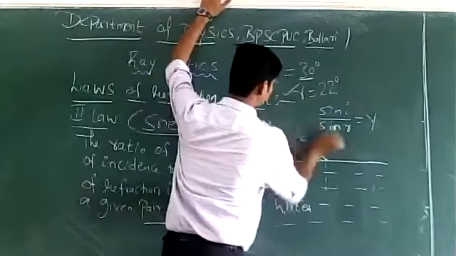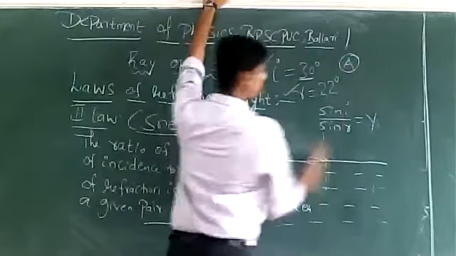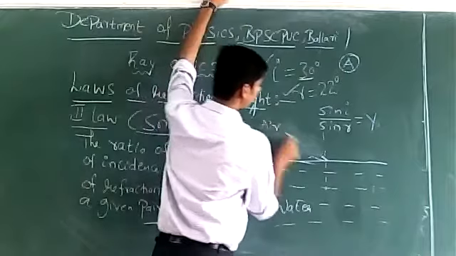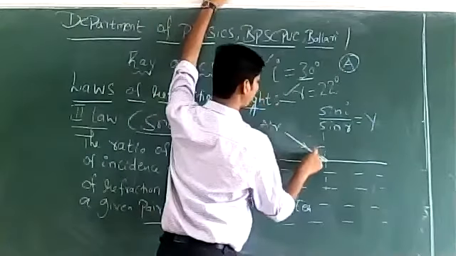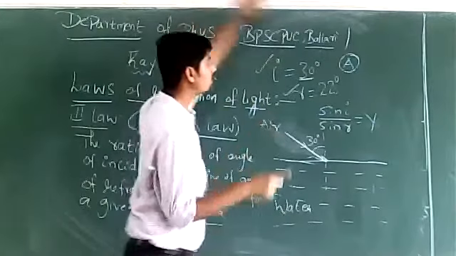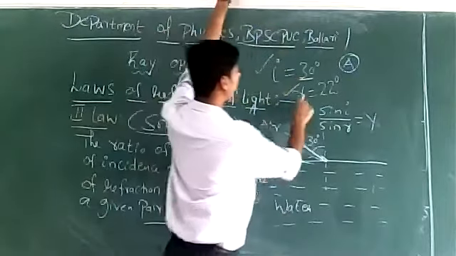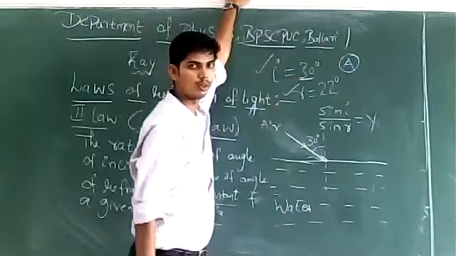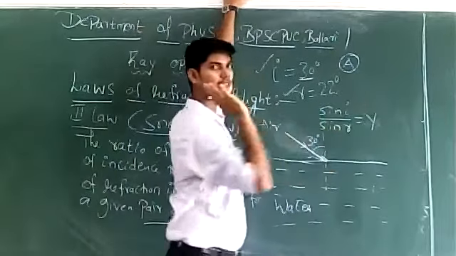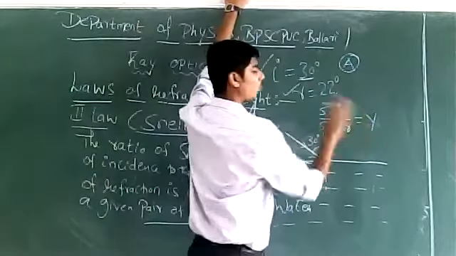So now, again, suppose a student A performs an experiment with air and glass. He allowed light to fall at an angle of, say, 30 degrees with the normal. So for student A, the angle of incidence is 30 degrees. He observed the angle of refraction to be 22 degrees. He took sin I by sin R, and his answer comes out to be y1.